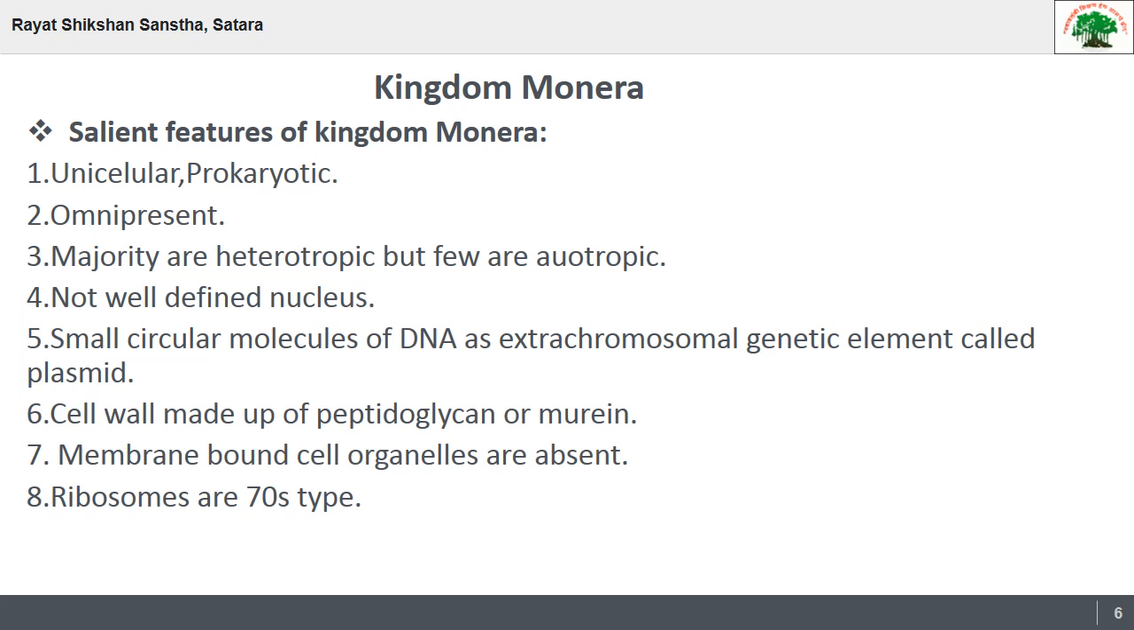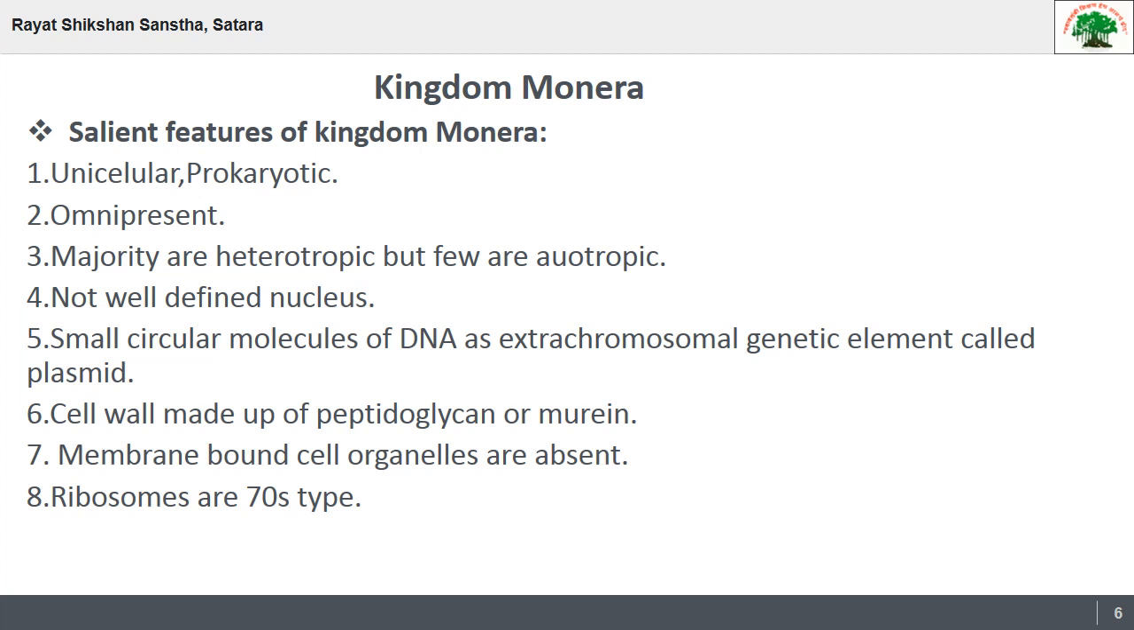Then the next feature is related to the cell wall. The cell wall is made up of peptidoglycan or murein, which is a polymer of sugar and amino acids. Actually, the cell wall is composed of this peptidoglycan, and these cells do not possess membrane-bound cell organelles.